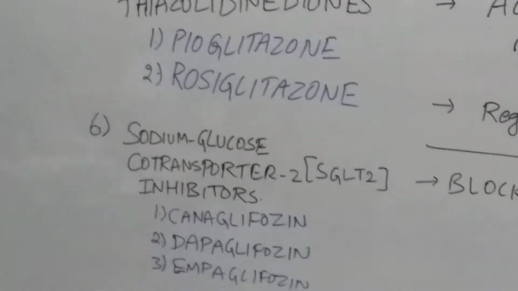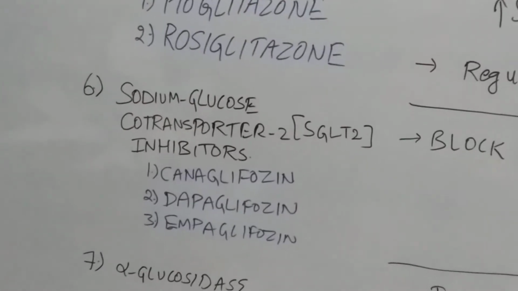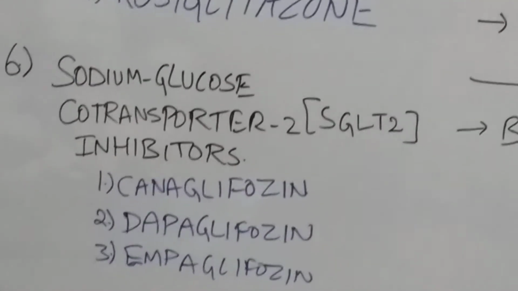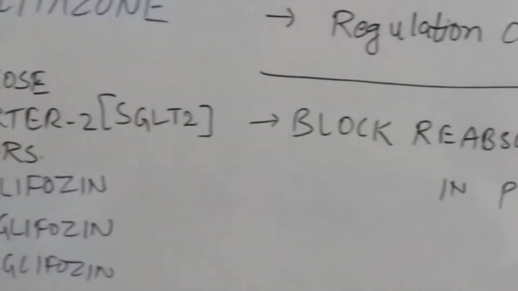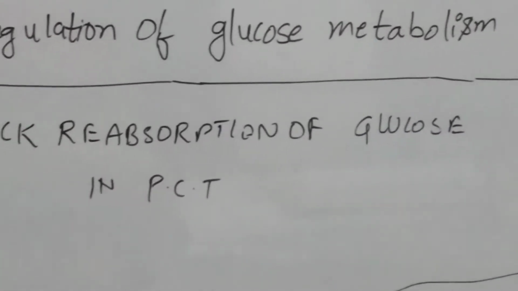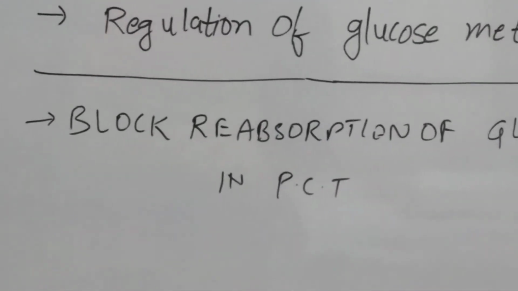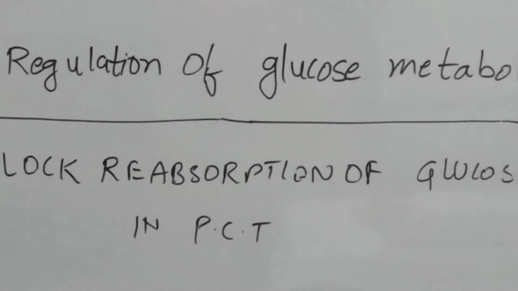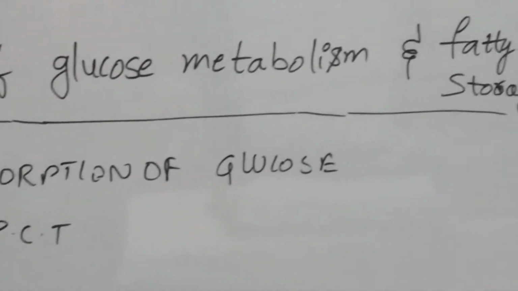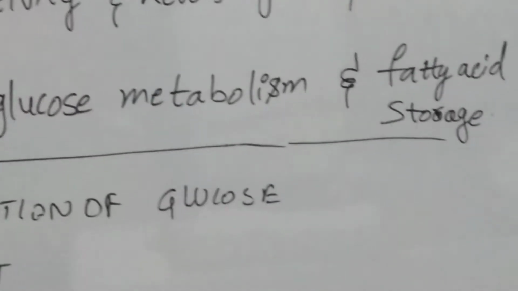Next one is sodium glucose transporter 2, SGLT2 inhibitors: canagliflozin, dapagliflozin, and empagliflozin. So what is the mechanism of action? It blocks reabsorption of glucose in the proximal convoluted tubule, PCT, in the kidneys.